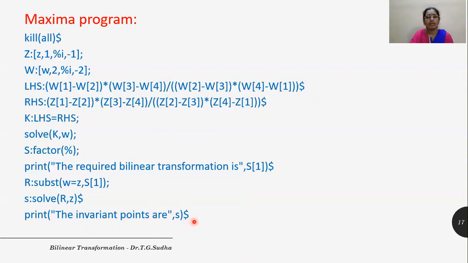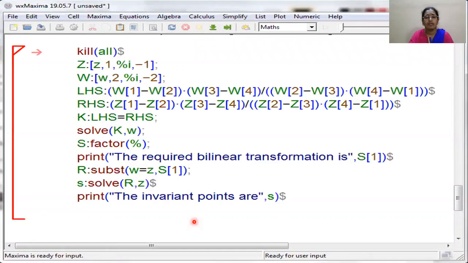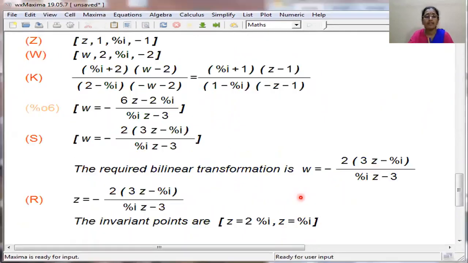So let us go to the Maxima window. So this is the Maxima window. Let us copy down the code here. So this is the code. Let us use Shift Enter key. So this will be the output. So these are the Z points and these are the W points. Cross ratios are equated here. That is left hand side is equal to right hand side.